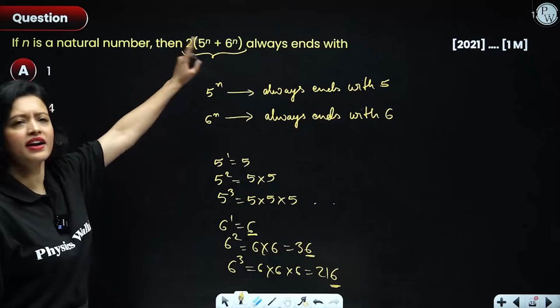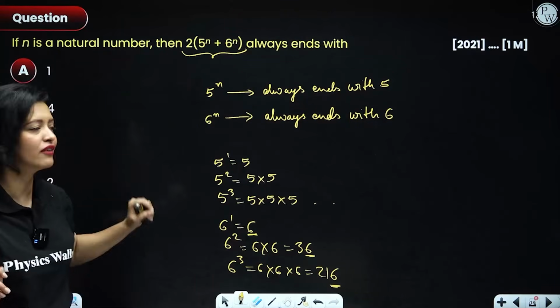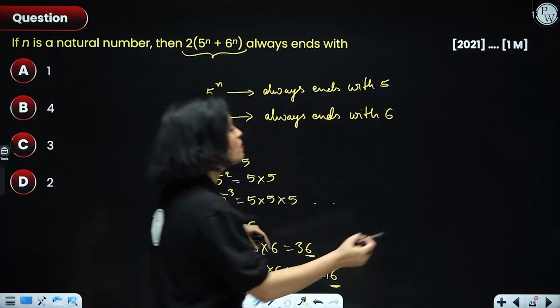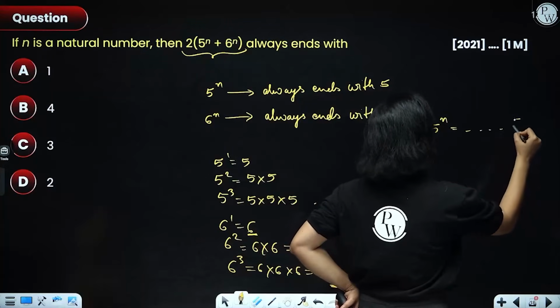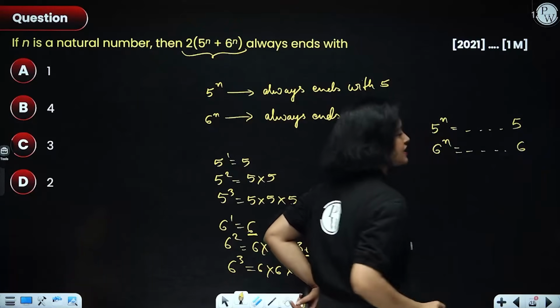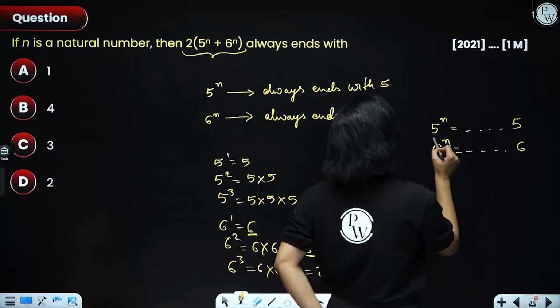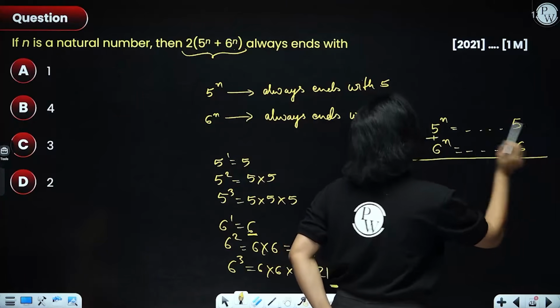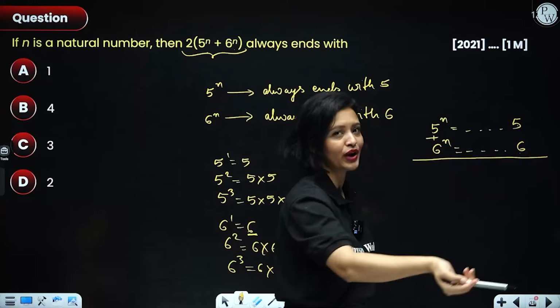So 5 raised to power n will always have unit digit 5, and 6 raised to power n will always have unit digit 6. So 5 raised to power n will be some number with unit digit 5, and 6 raised to power n will be some number with unit digit 6. Now you're simply adding both of these. We don't know about the rest of the addition, but we know that addition always starts from the right hand side.